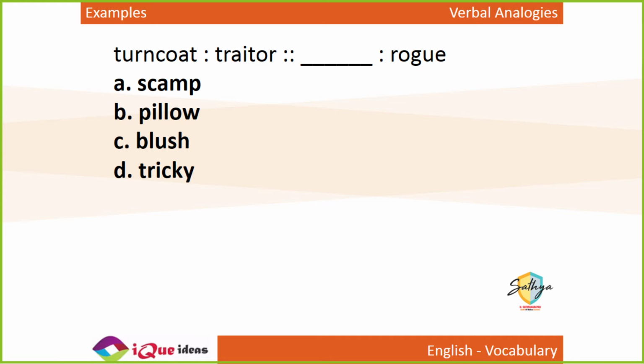Turncoat and traitor, they are the same. So rogue yani badmash. Scamp also means badmash, right? They are synonyms again. So just like turncoat and traitor mean the same thing, scamp and rogue mean badmash. Scamp का मतलब है badmash. Did you get it? Everyone? Scamp and rogue both mean the same thing.